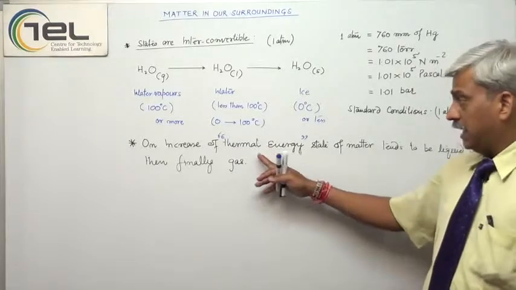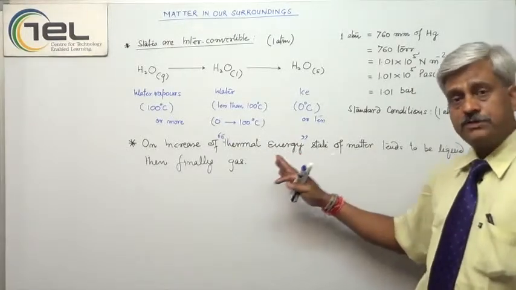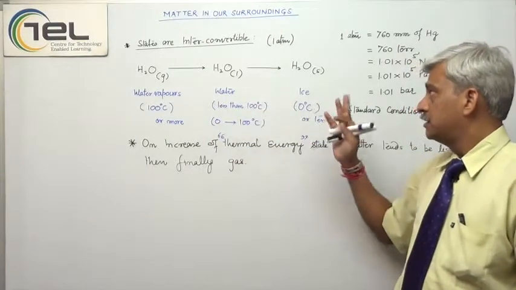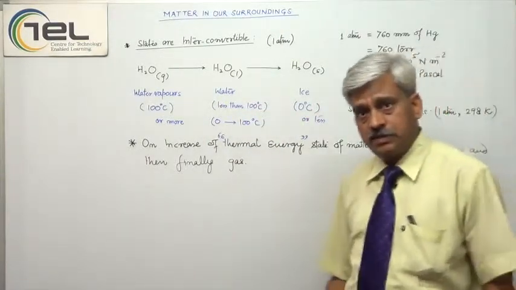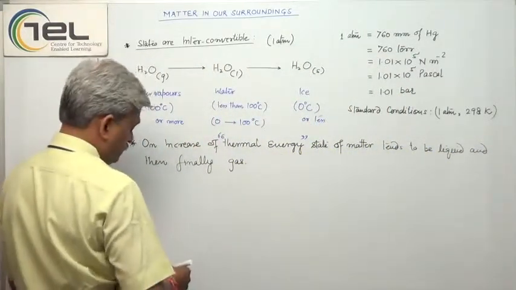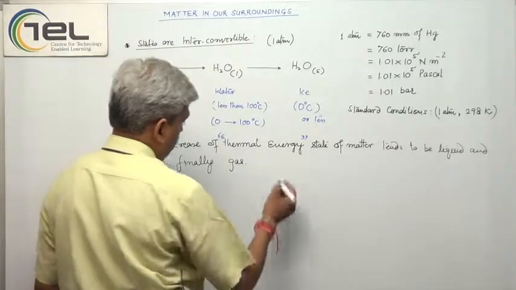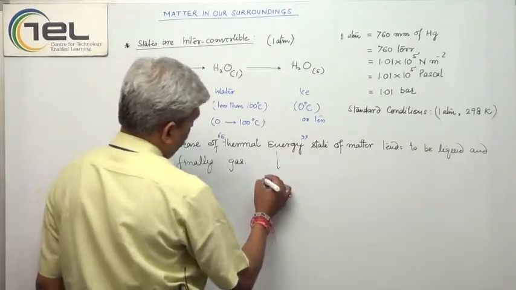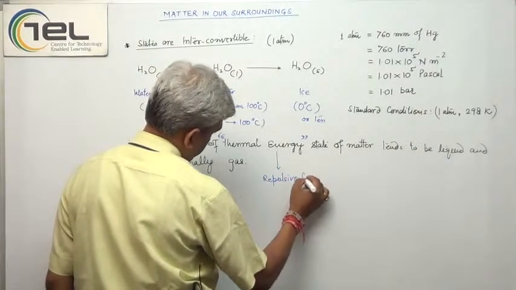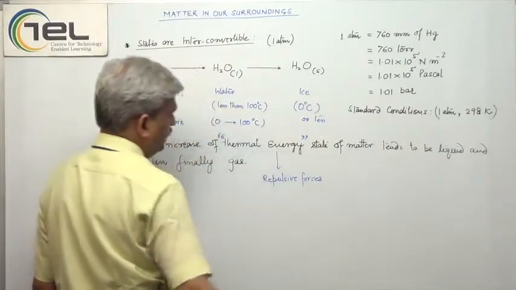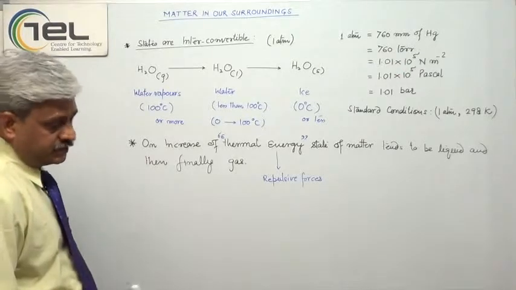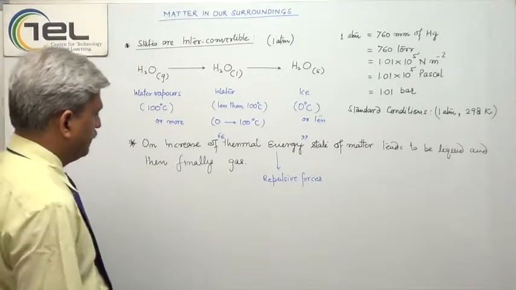So as the thermal energy increases, the force of attraction decreases, and therefore the state of matter converts from solid to liquid to gas. So thermal energy is responsible for repulsive forces, and therefore on increase of thermal energy, the attractive forces become less, they decrease. So this happens.